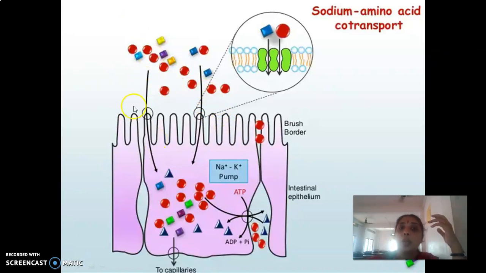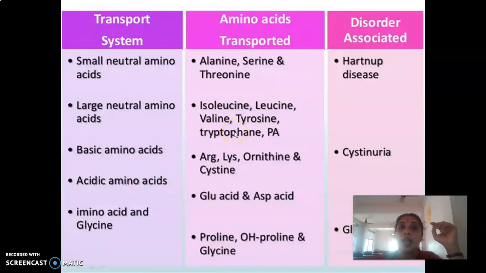So one sodium ion will be binding to its sodium binding site, and the amino acid will be binding to the amino acid binding site, and the protein now faces the cell interior and will be releasing the amino acid followed by sodium. Again it will be facing back, so that the next sodium and the next amino acid come, bind to their corresponding sites, and are taken into the cell. So this is how the co-absorption is happening, right?